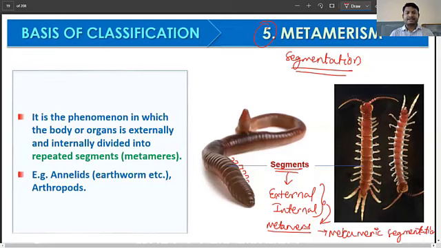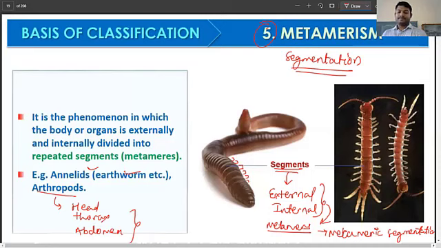So you see this in case of earthworms that belong to annelids, and the segmentation is also seen in case of arthropods. But in arthropods, we don't have this metameric segmentation. Instead, in the insects, the body is typically divided into head, thorax, and the abdomen. These are major regions of the arthropods.